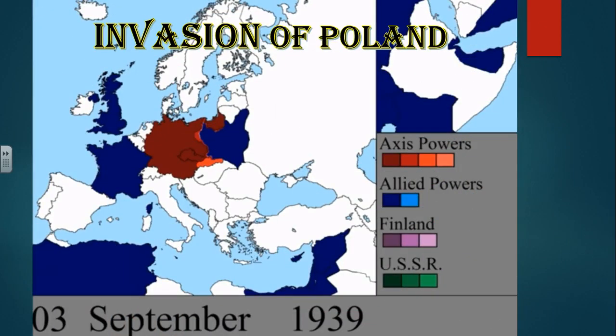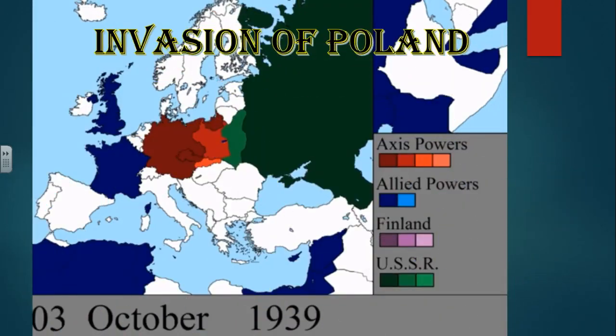First thing we're going to talk about is the map of Europe during the invasion of Poland. The invasion of Poland starts on September 1st of 1939, so just a few short days after the invasion. Breaking it down, the white countries are not involved at all. The Allied countries are going to be involved, so we can look down in North Africa and then parts of the Middle East as well. We've got Poland now fighting against the Nazis because the Nazis in Germany are invading. We've got the United Kingdom and France. In the invasion of Poland, the Soviet Union is not really involved at this point. They have that treaty still, but they realize, uh-oh, stuff is about to get bad.